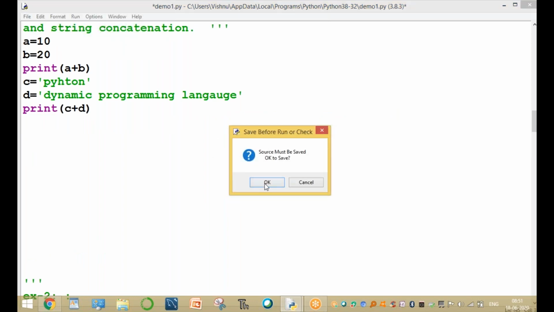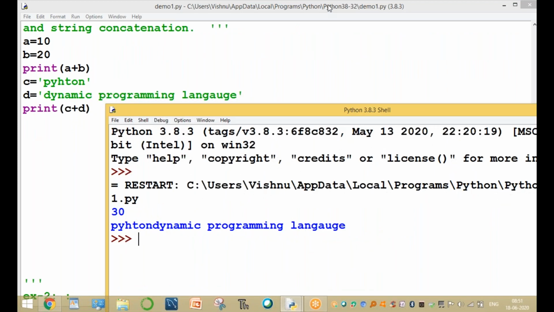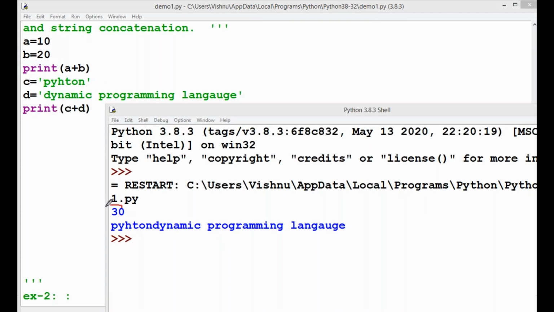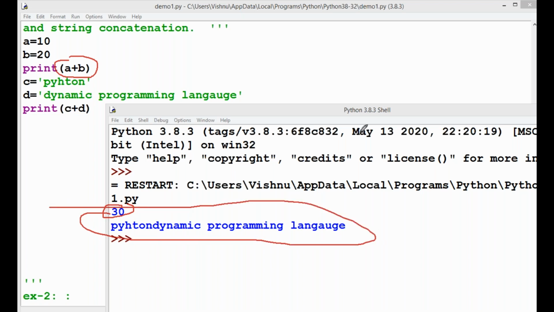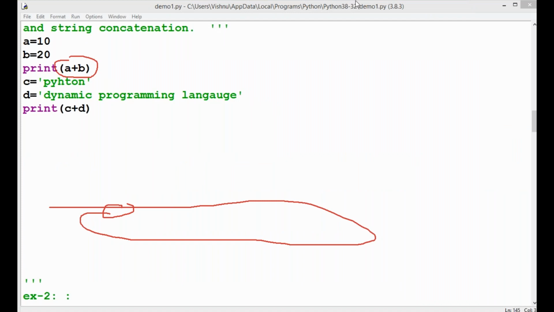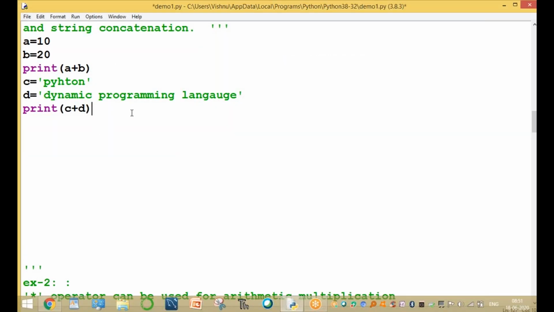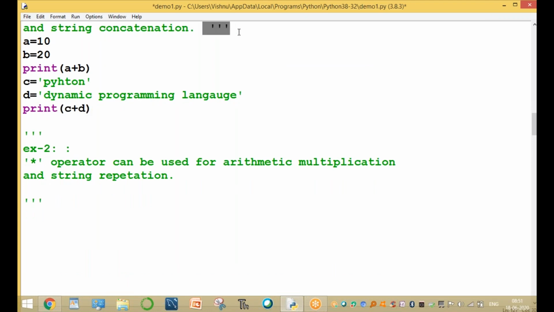The concept is that the plus operator is used in one area for addition and in another area for concatenation of two strings. Here, this example is using the plus for concatenation of the two strings. Clear? That is the plus operator. Now another one is multiplication. The same example can be used for multiplication.